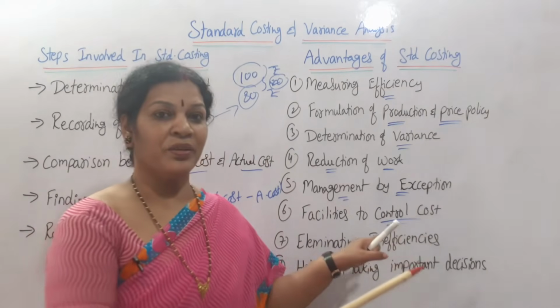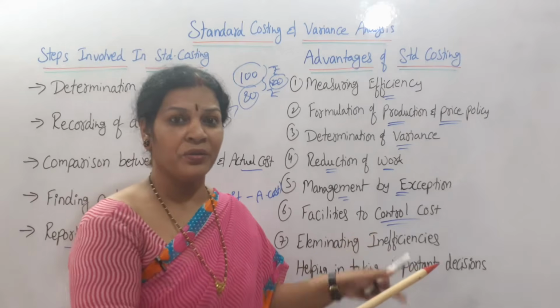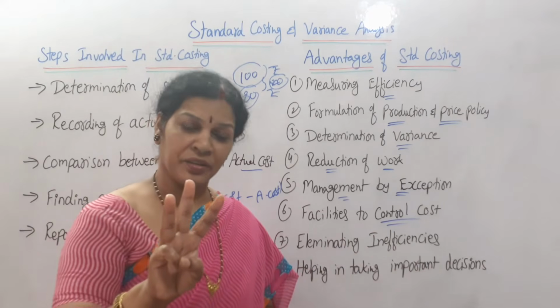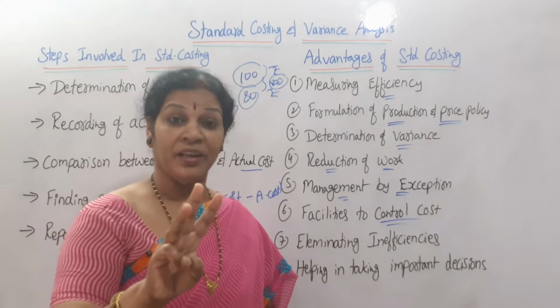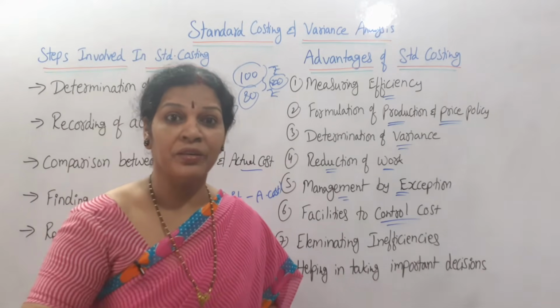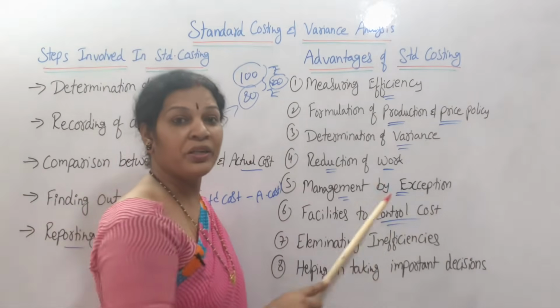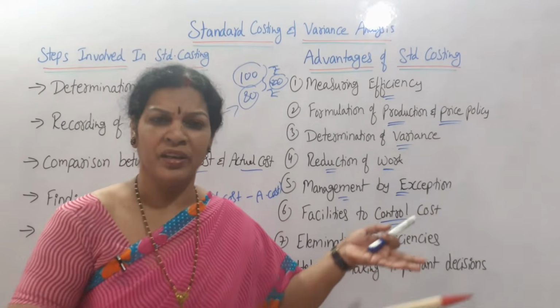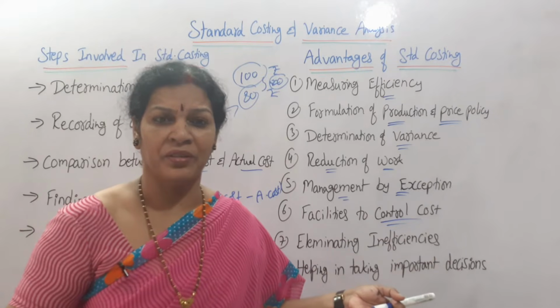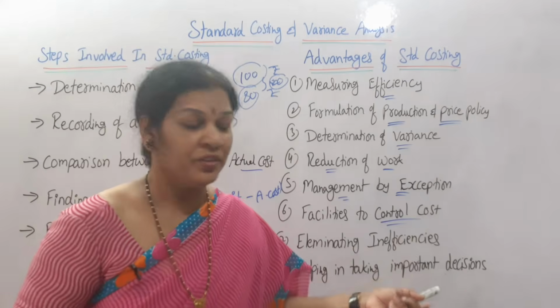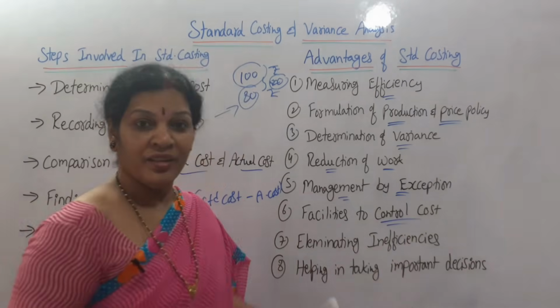If we can control the cost, how can we control? We are studying three things: direct labor, direct material, and also overheads, where we can control. So that we can decide it over there only. Here only you can decide controlling cost, how to control, which area we are wasting a lot, which area we have to focus, how we can rectify it. So that depends on the cost control.